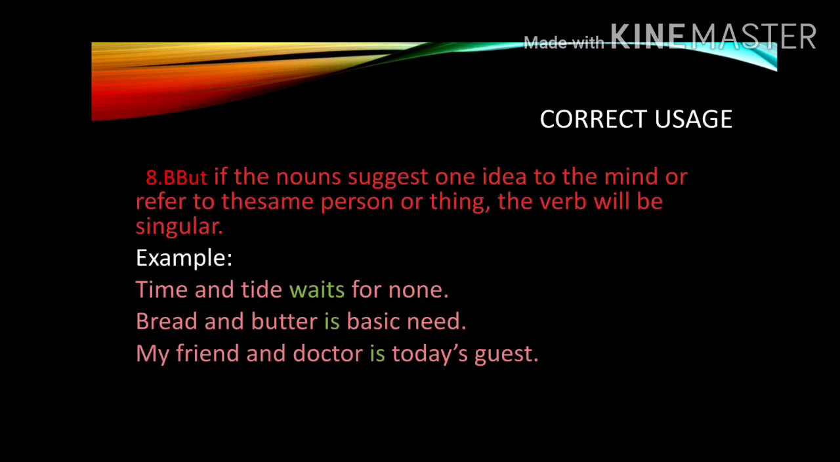Rule number 8b. But if the nouns suggest one idea to the mind or refer to the same person or thing, the verb will be singular. Examples: time and tide waits for none. Here the idea is that time is precious and it waits for no one. Bread and butter is a basic need. Bread and butter here gives the idea of food. My friend and doctor is today's guest. In this, my friend and doctor are the same person, and so I have used is.